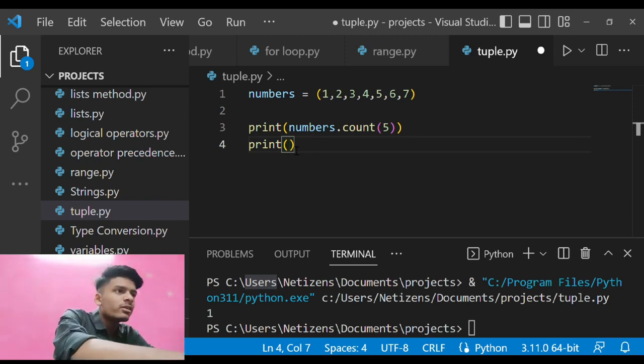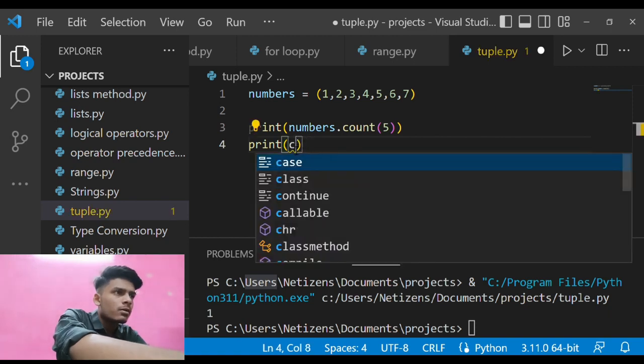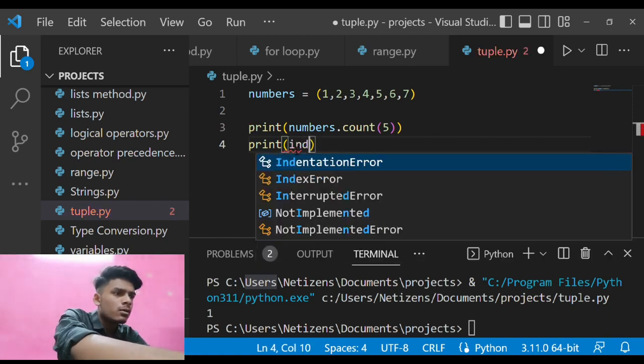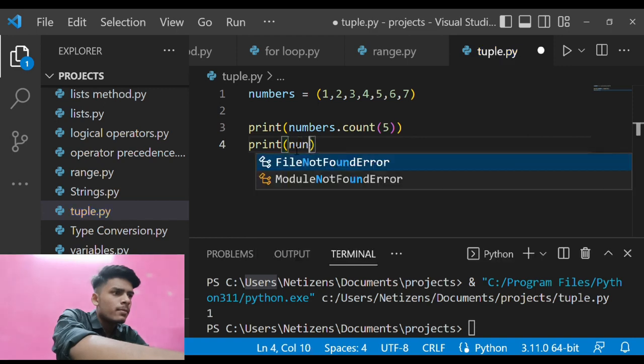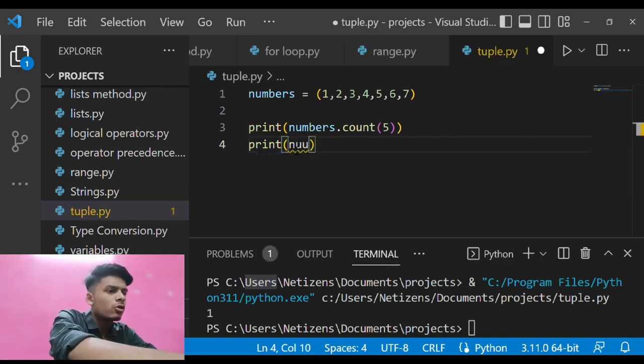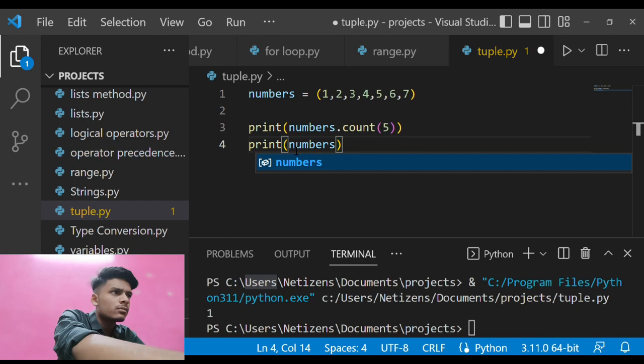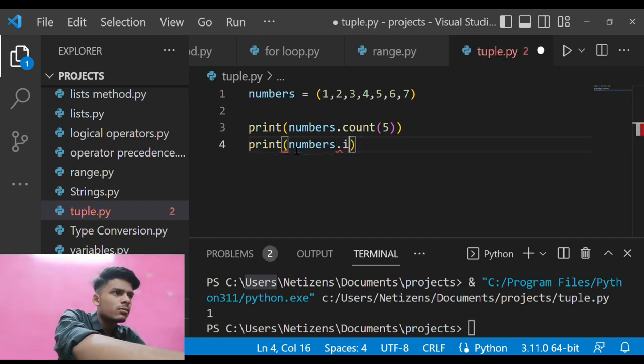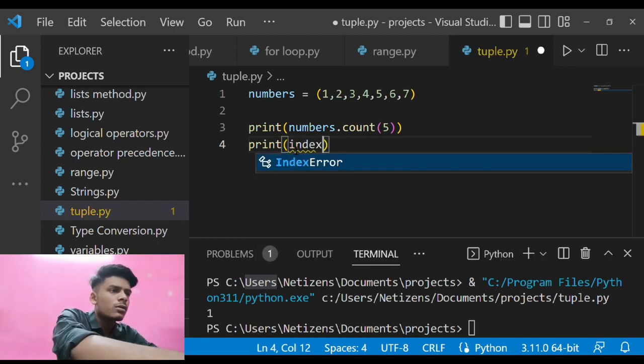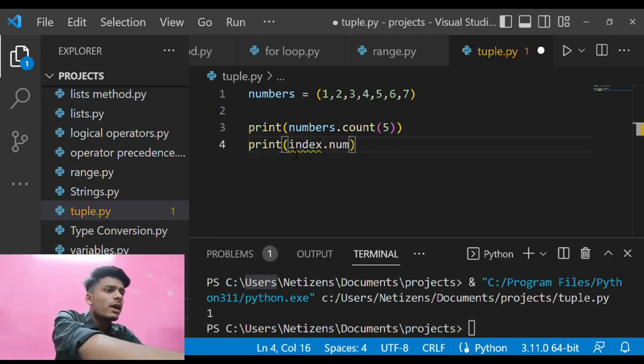I enter numbers.index, and in brackets I enter 6.